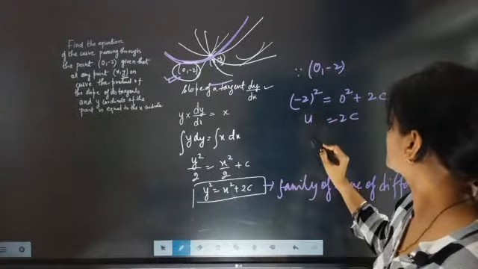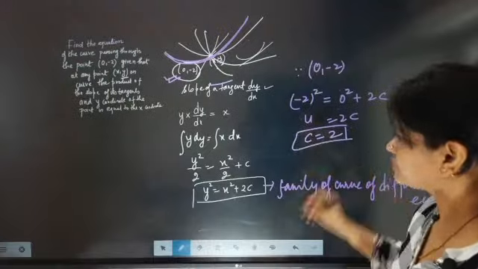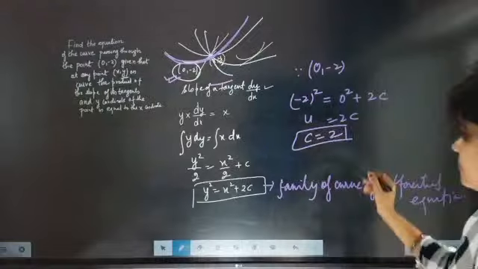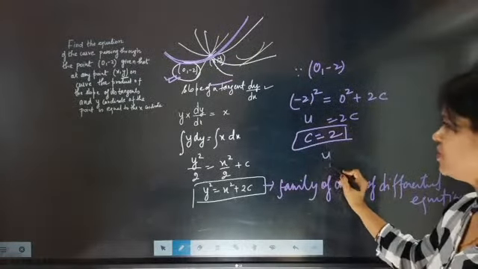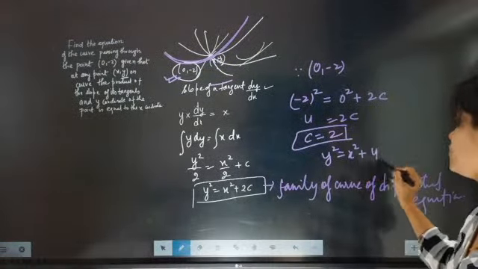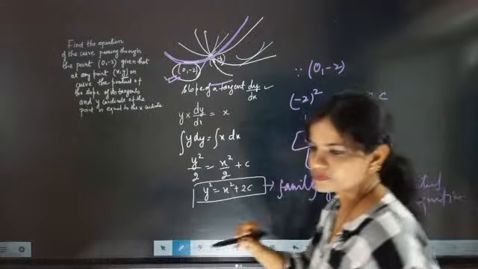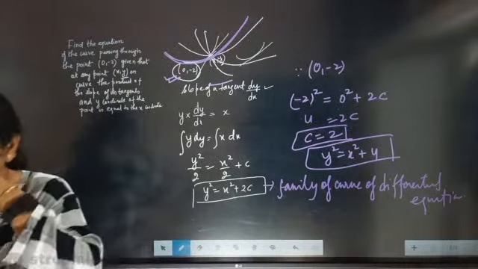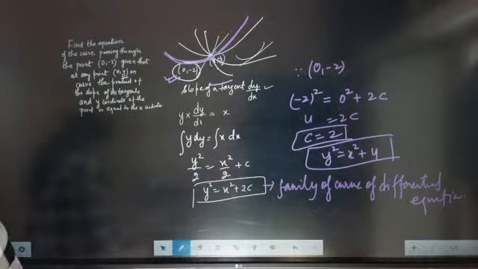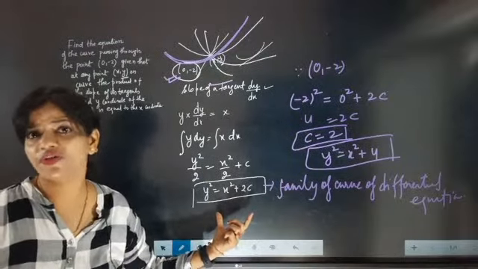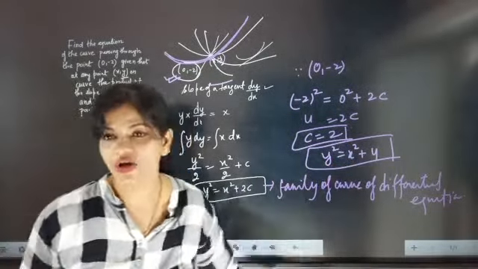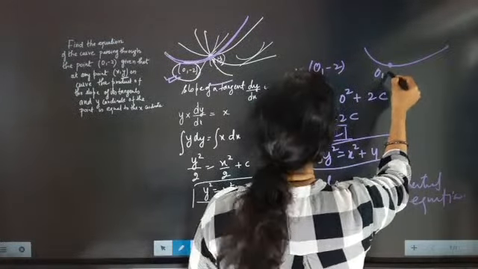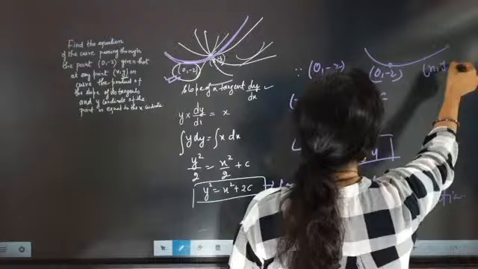So c will be equal to 2. So the curve which will have this point and xy, that curve equation will be y square equal to x square plus 4. This is family of curves of differential equation. This is that curve which will have the 0 comma minus 2 point and xy coordinate both.